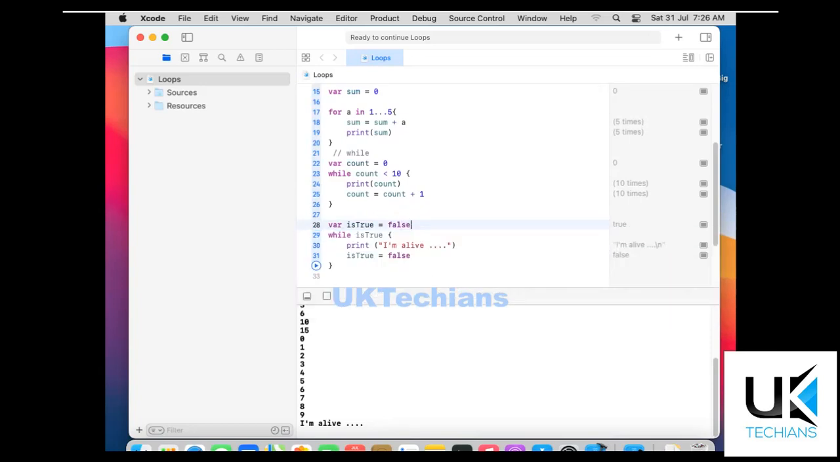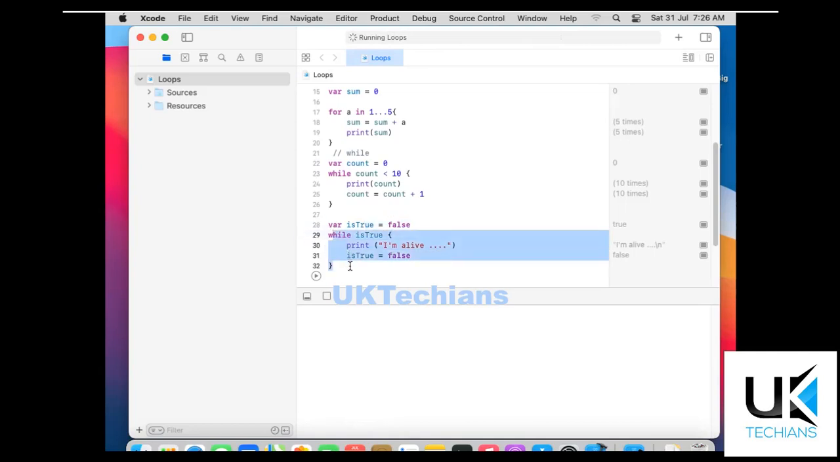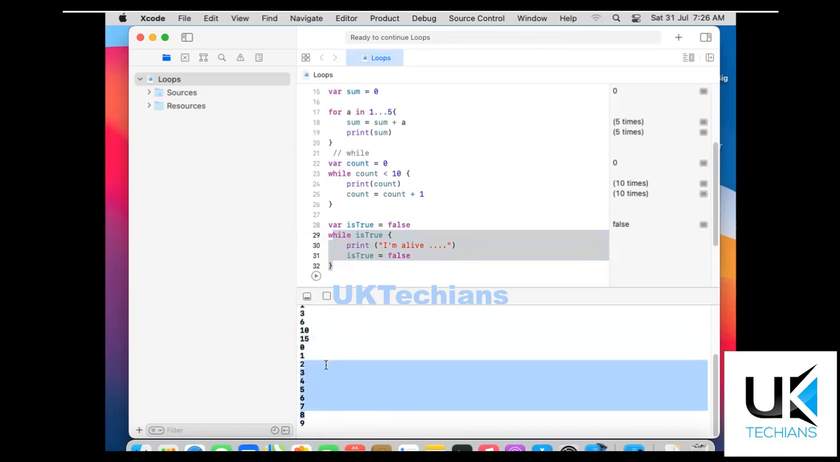So what it will do, we have simply written the condition that if isTrue is equal to true, then you have to run the while loop. If the condition is equal to false, it will never run this loop. So let's see what it will do. It doesn't run this loop because the condition is false.